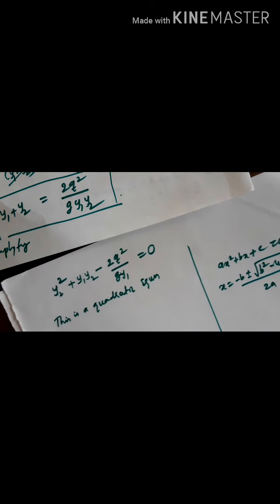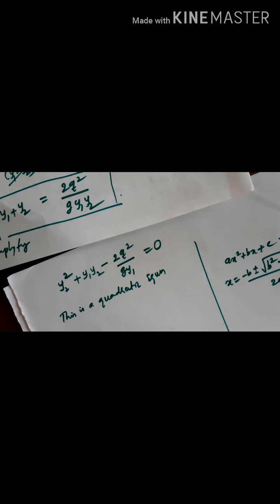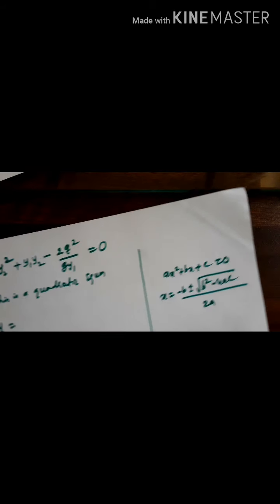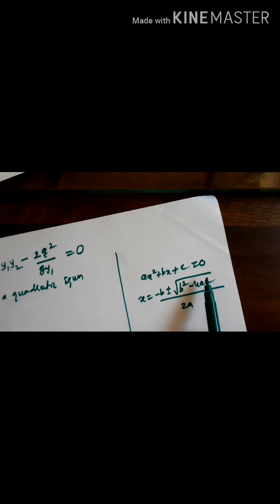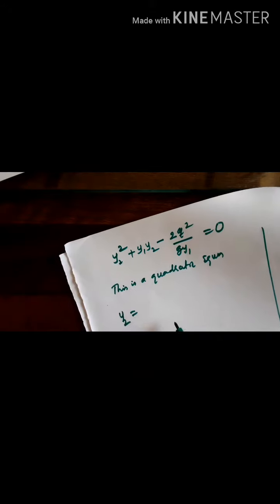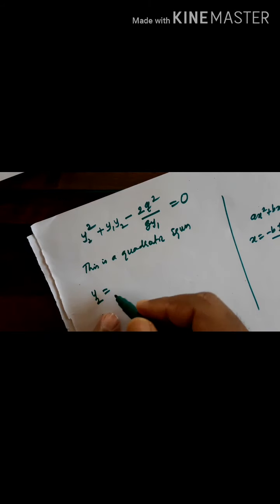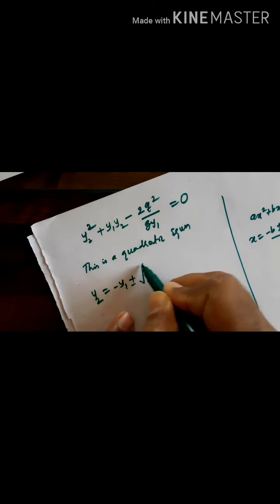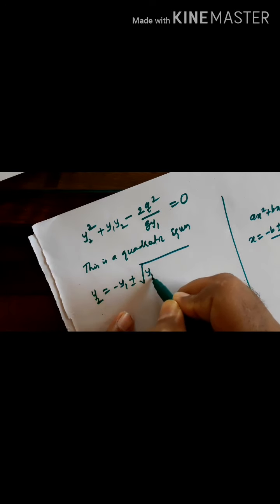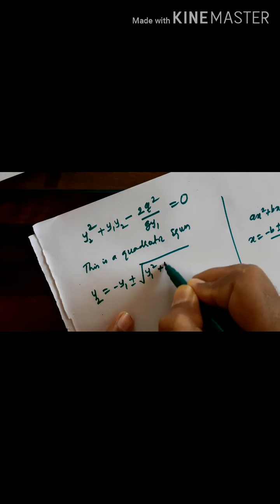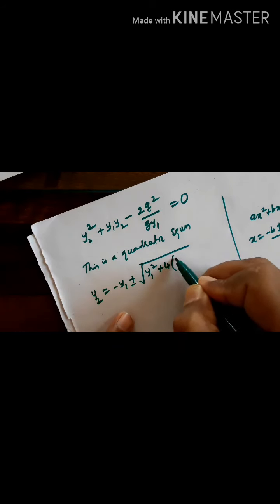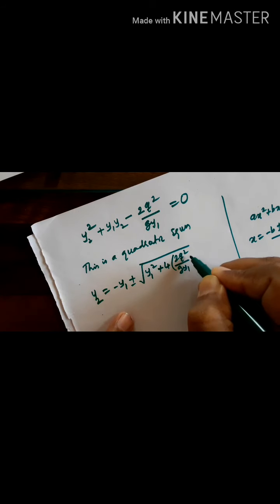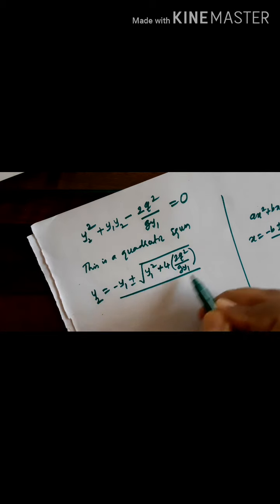Then solve for y2. This quadratic equation is in the format ax square plus bx plus c, so we solve for y2 here. When we solve, we get y2 equal to minus y1 plus or minus root of y1 square plus 4 times 2q square divided by g y1, whole divided by 2.